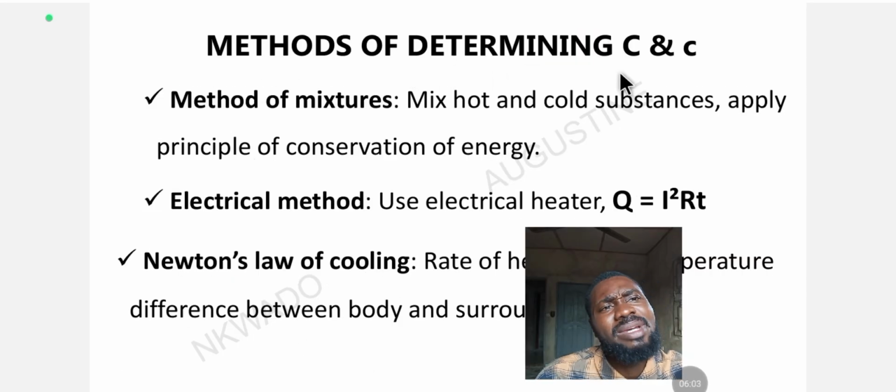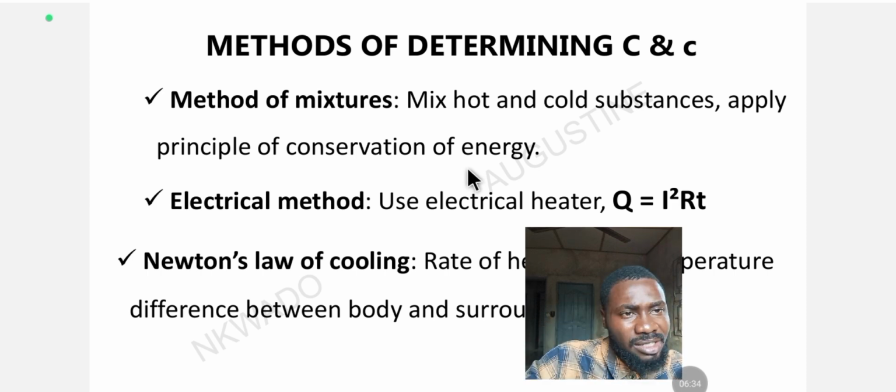Methods of determining heat capacity and specific heat capacity. What are the methods of determining heat capacity and specific heat capacity? The first one we have here is method of mixture, okay? And in this method of mixture, what do we do? Mix hot and cold substance together, just like I explained at first. When you mix a hot and a cold substance together, apply the principle of conservation of energy. What is the principle of conservation of energy? It states that energy can neither be created nor destroyed, but can be transformed from one form to another.